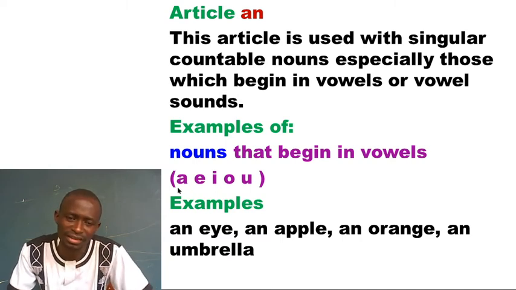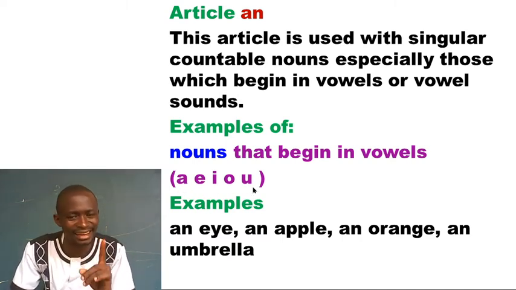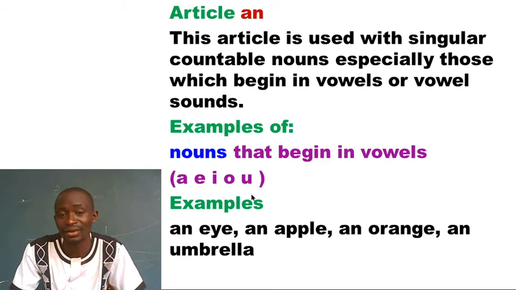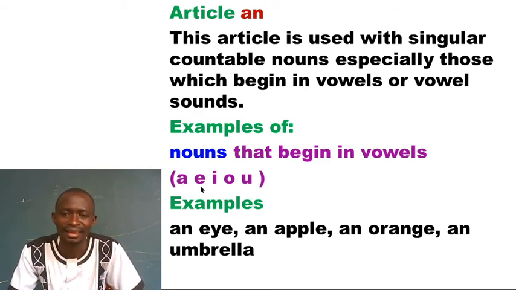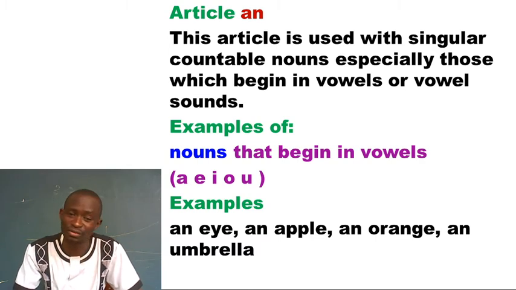So most of us have been guided to use letters, but I'll encourage you to always use sounds. Which sound do I take? This is A, E, O, like orange, apple, I, umbrella. Hope you've got that.